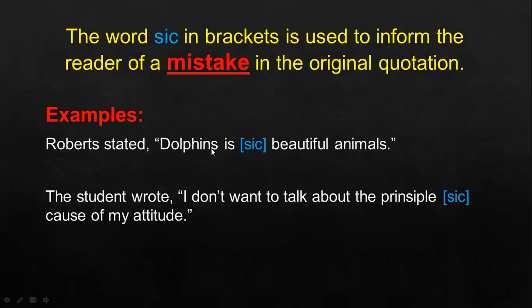Of course, there is a mistake: "Dolphins", this is a grammatical mistake. So the person who took Robert's words found a mistake, and he wanted to warn the readers that there is a mistake here by adding this part, which is SIC between two brackets. Again, the student wrote, "I don't want to talk about the principal cause of my attitude." Of course, this is a spelling mistake. So again, the one who took this quote wanted to tell the readers that there is a mistake here. So he added SIC between brackets.